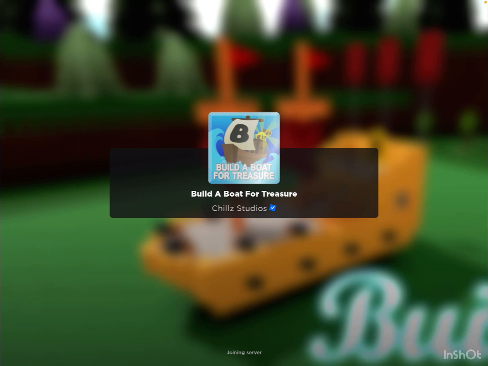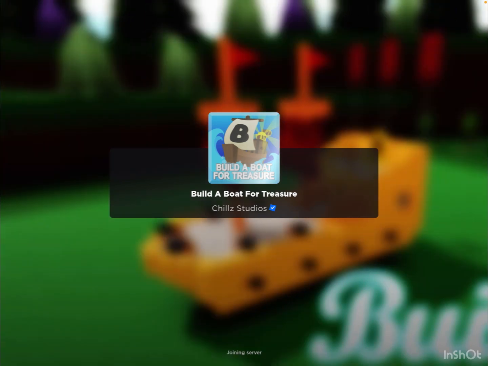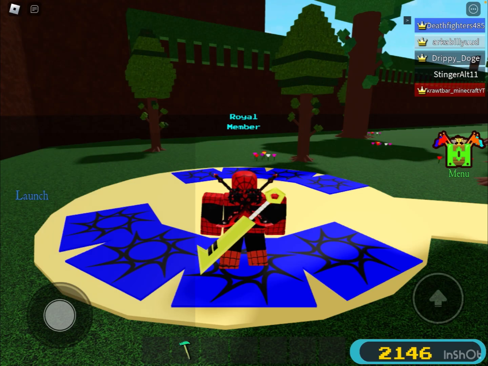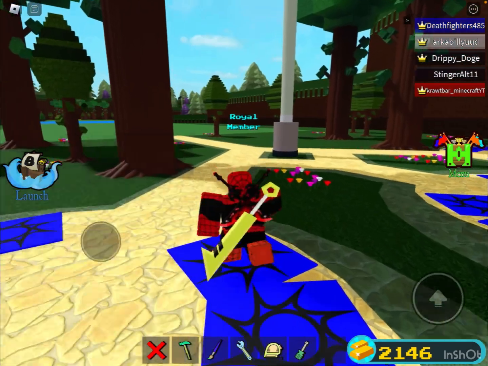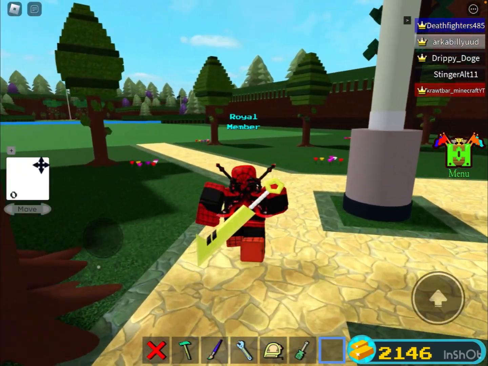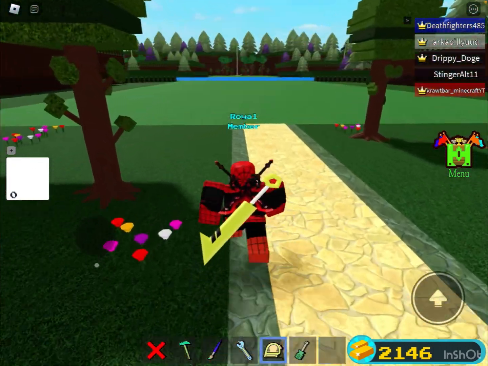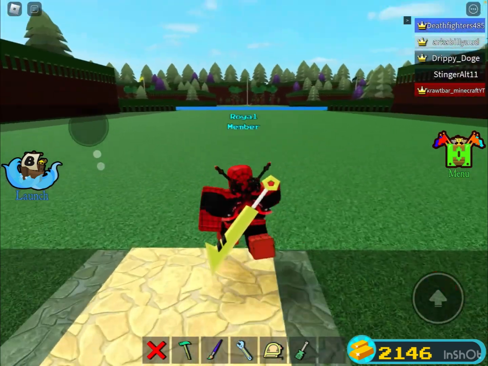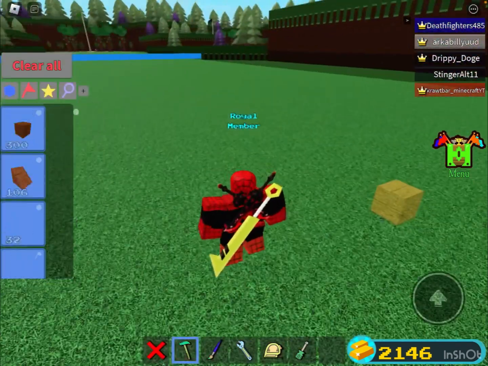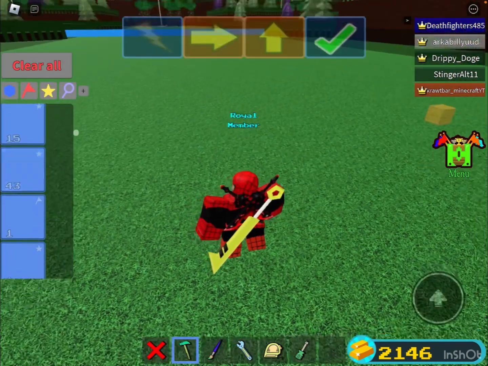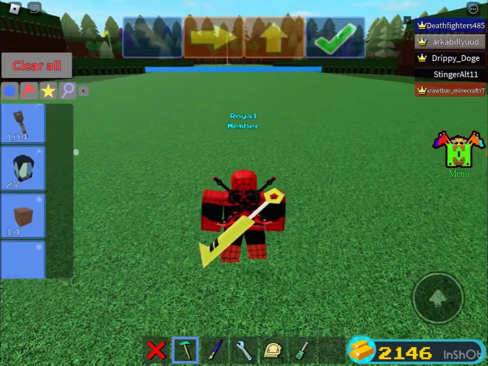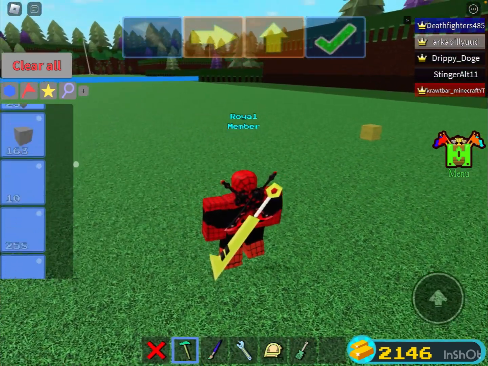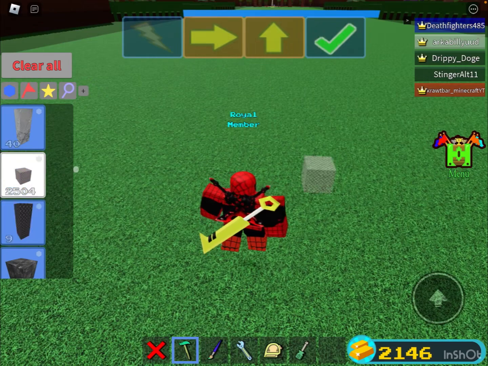Today I will be showing you how to make a circle in Build a Board for Treasure. But guys, it only works with the trowel tool and the scale tool. Okay, so let's start. First, you can use any block you want.